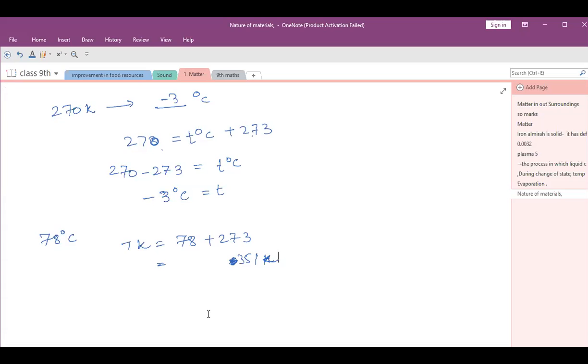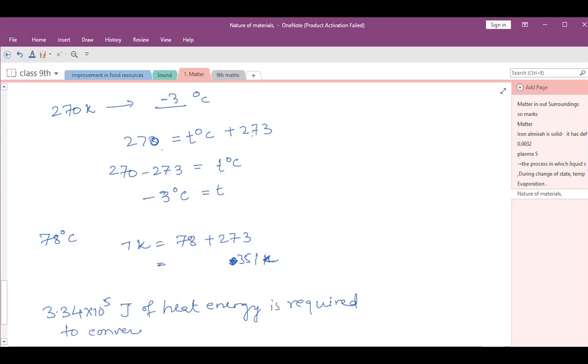So 3.34 into 10 to the power 5 joules of heat energy is required to convert 1 kg of ice to water at atmospheric pressure and at its melting point.